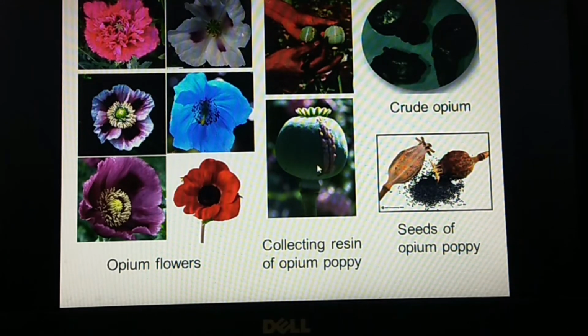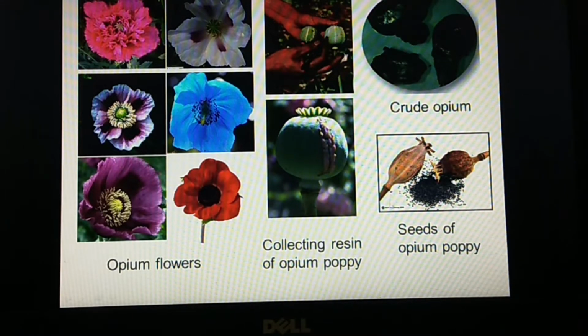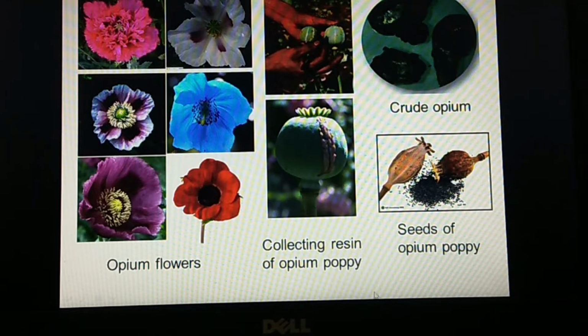These are the flowers where morphine is available under various species. When we incise this opium poppy, we get a brownish liquid which then turns into black crude opium. This is the resin of the opium, and these are the seeds obtained from the opium poppy. From there we can extract various kinds of opioid analgesics.